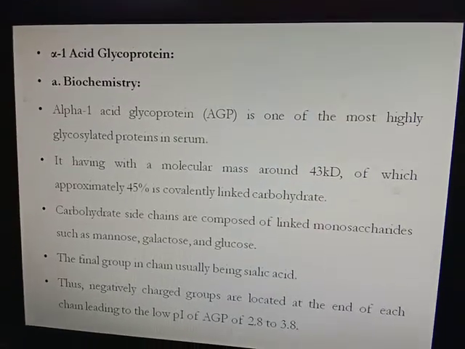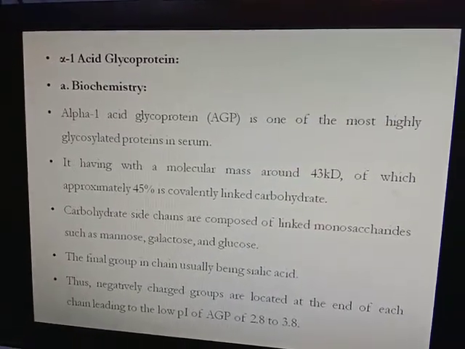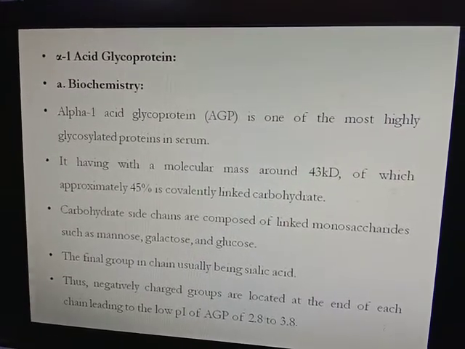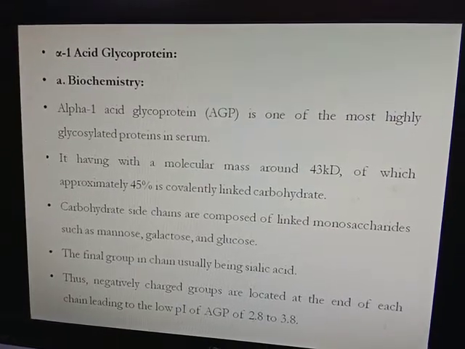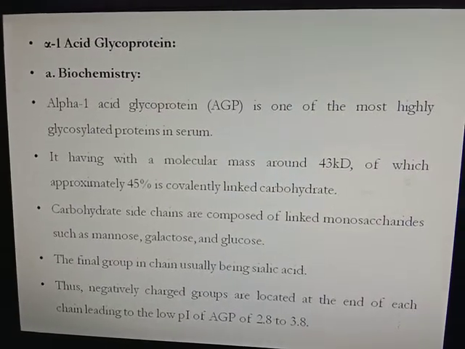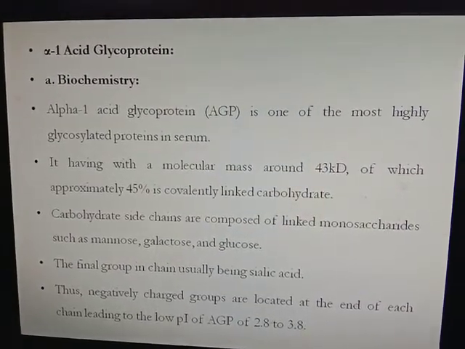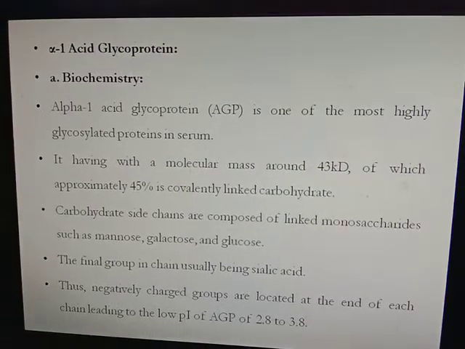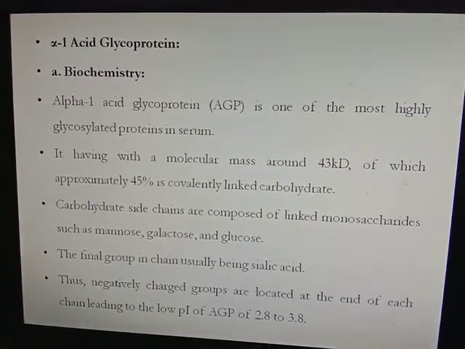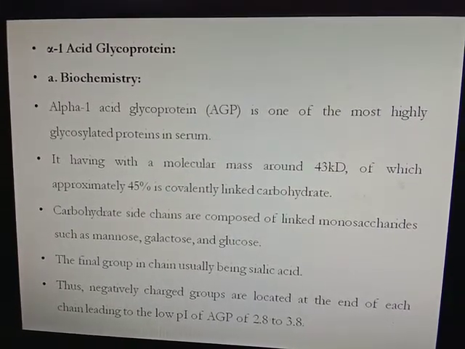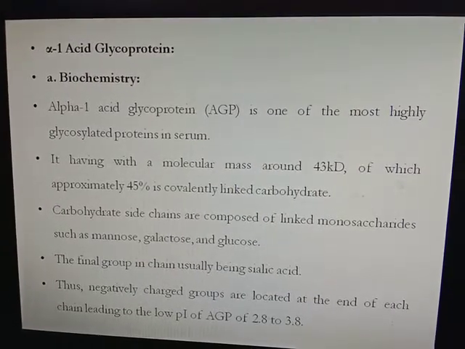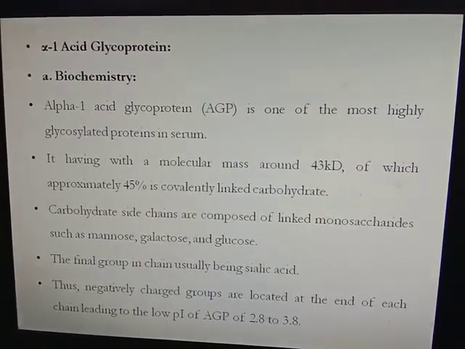The next acute phase protein is alpha 1 acid glycoprotein, also called acid glycoprotein or alpha acid glycoprotein. Alpha 1 acid glycoprotein is one of the most highly glycosylated proteins in serum. It has a molecular mass of around 43 kilodalton, of which approximately 45% is covalently linked to carbohydrate. Carbohydrate side chains are composed of linked monosaccharides such as mannose, galactose and glucose. The final group in the chain is usually sialic acid.